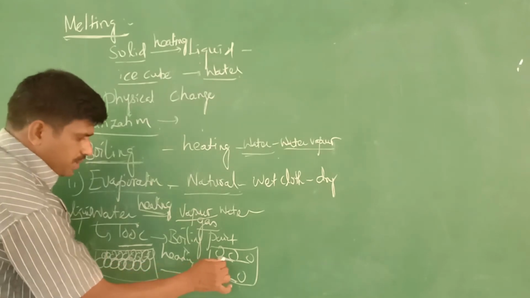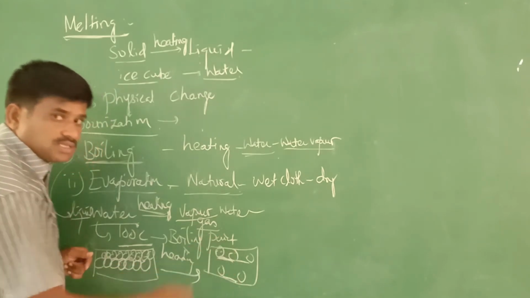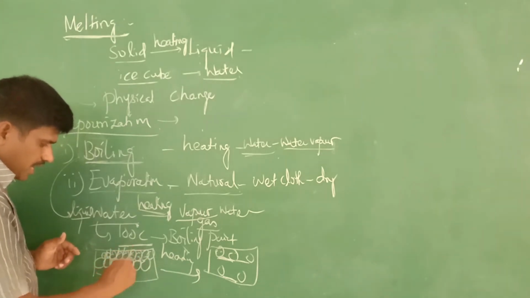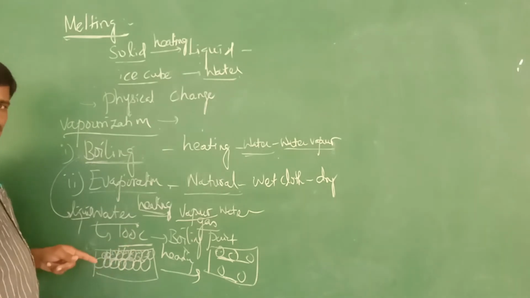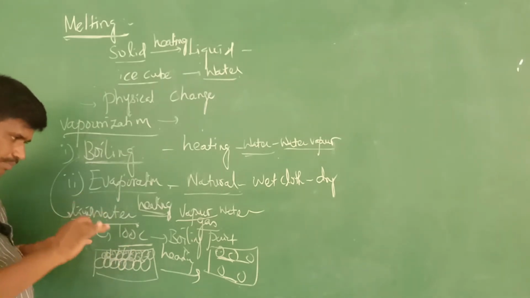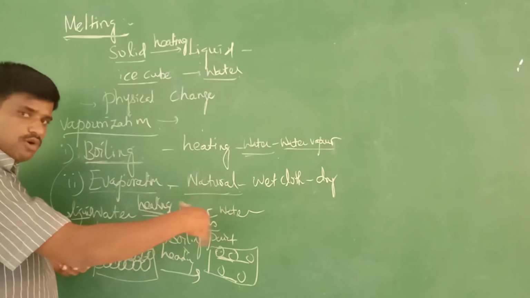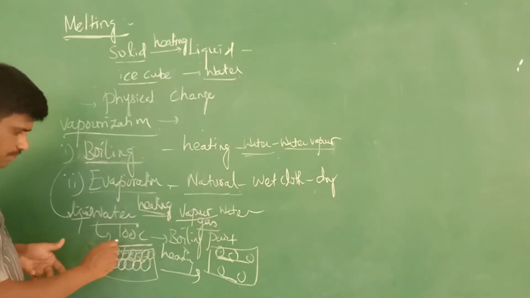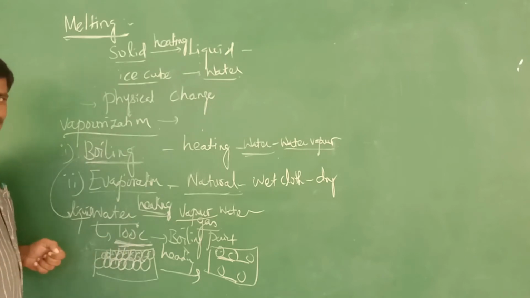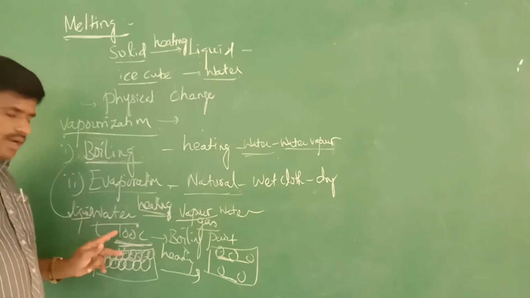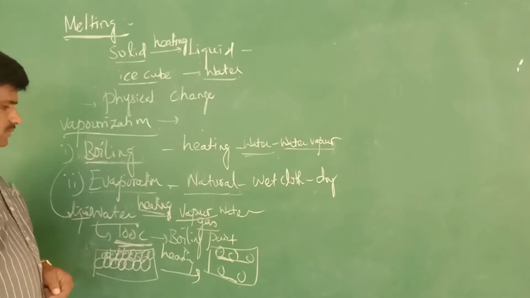So there is a big gap between two particles of water. Breaking out of this gap requires heat energy. The particular point at which water starts boiling is 100 degrees Celsius. The only thing you should understand here is that the boiling point of water is 100 degrees Celsius.